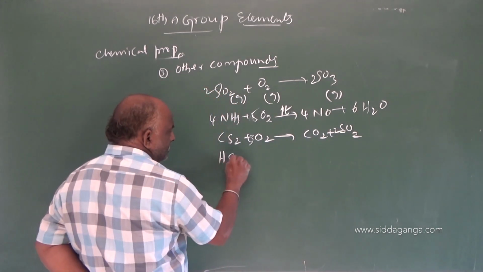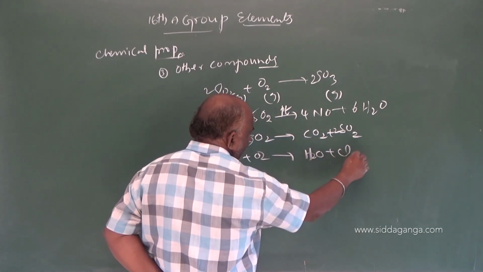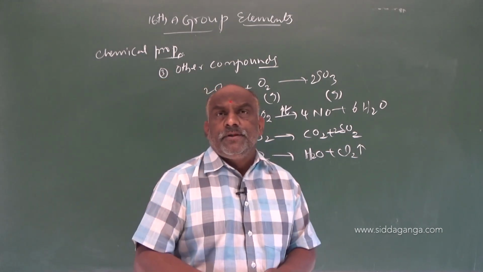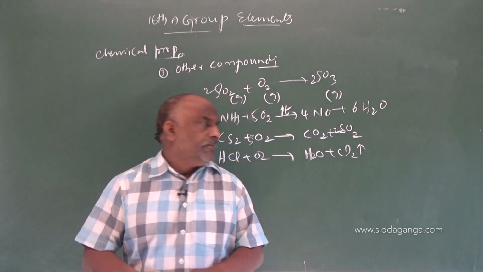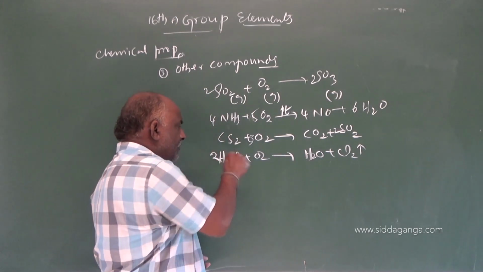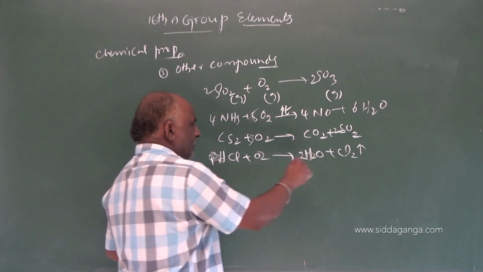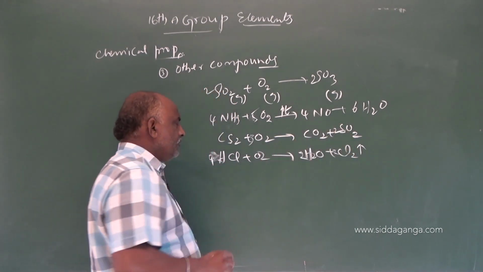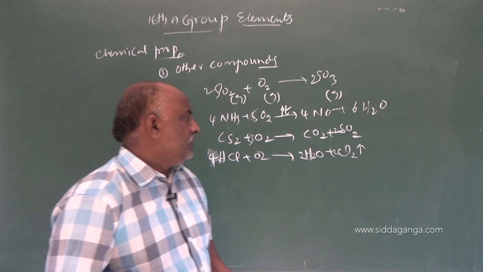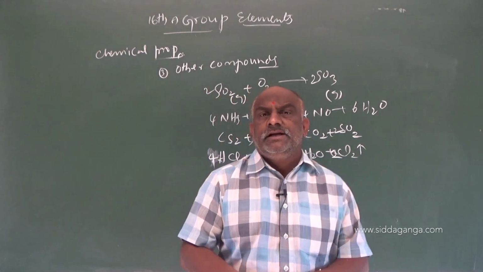HCl plus O2 gives rise to H2O plus Cl2. Oxidation of hydrochloric acid liberates dichlorine gas. So 4HCl plus O2 gives rise to 2H2O plus 2Cl2. So these are said to be other reactions.